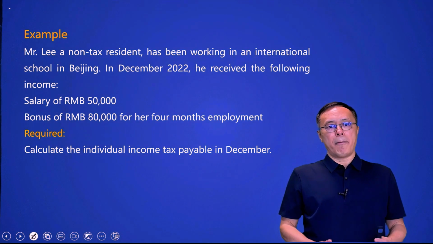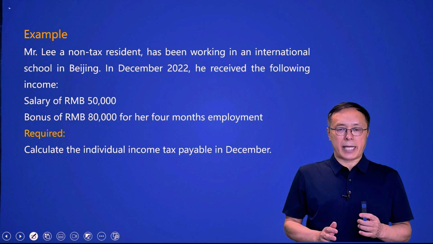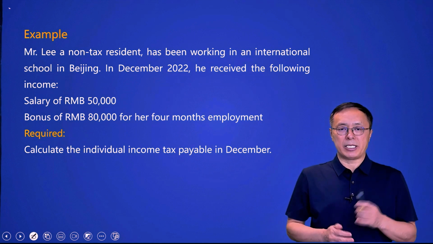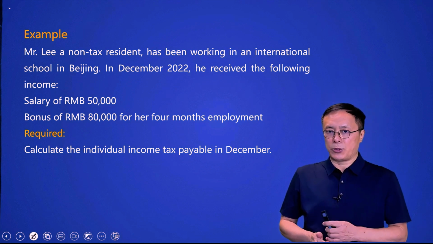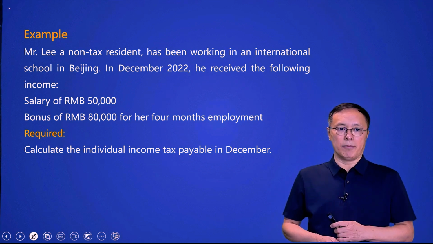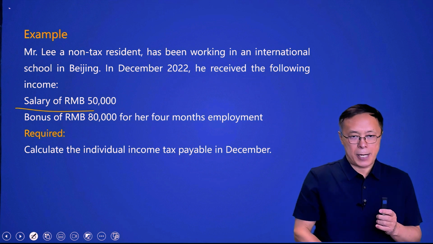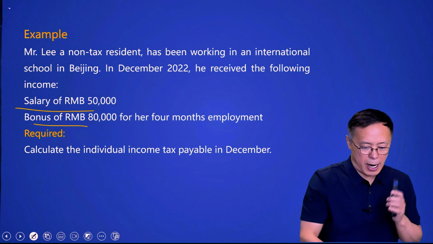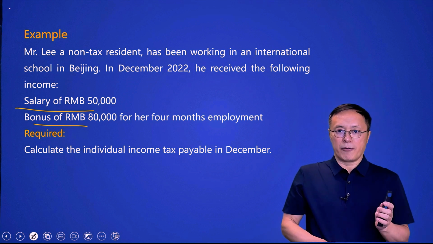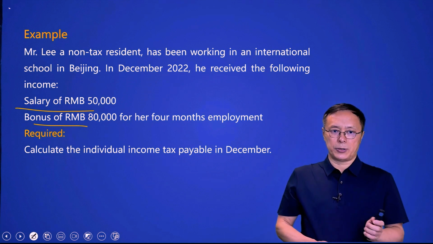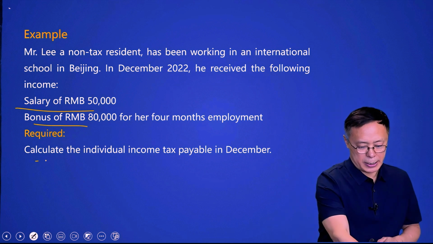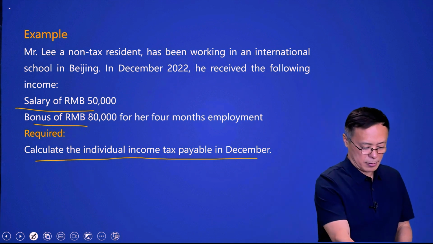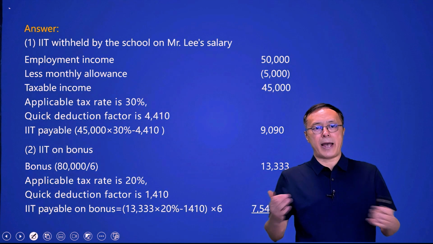In this example, Mr. Lee, a non-China tax resident, has been working in an international school in Beijing. In December 2022, he received the following income: a salary of RMB 50,000, and a bonus of RMB 80,000 for his 4 months of employment. Required: calculate the individual income tax payable in December. Let's look at the answer.